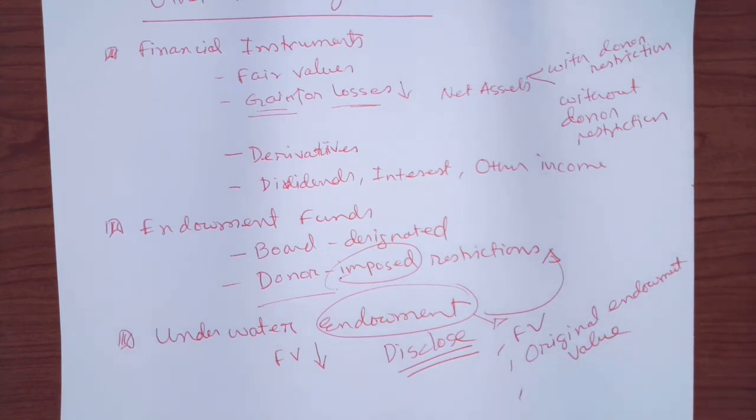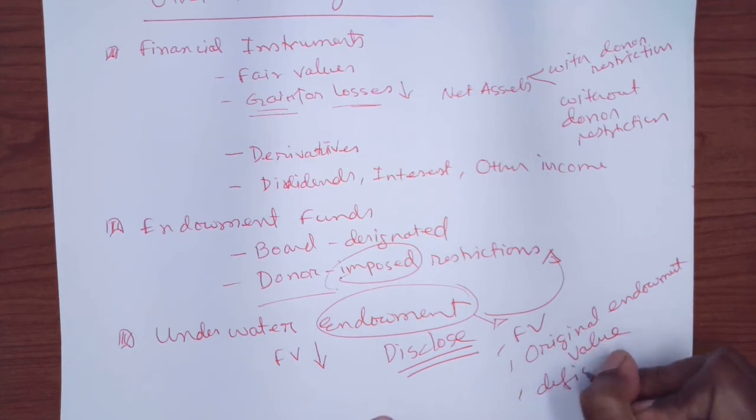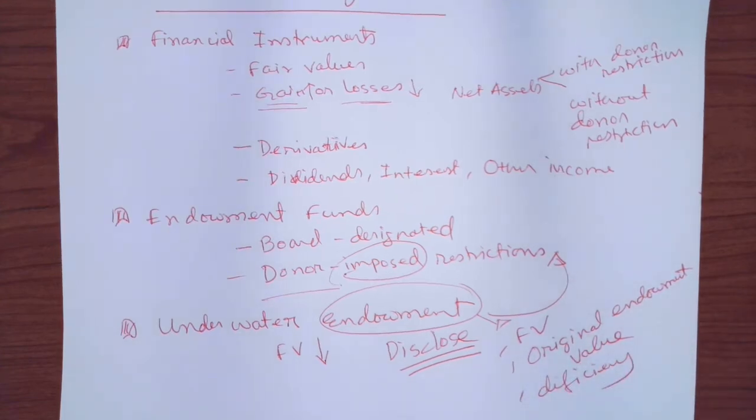And you also need to show the difference, or the deficiency, because the financial users will look at whether the fund value really went down. For example, you have some securities or stocks of a certain company. For some reason, that company is not doing well and the stock price went way down. Or you are holding some other type of asset, for example a piece of land or building, which is permanently held, but the value actually went down. So you have to disclose those values and that information to let the financial users know.